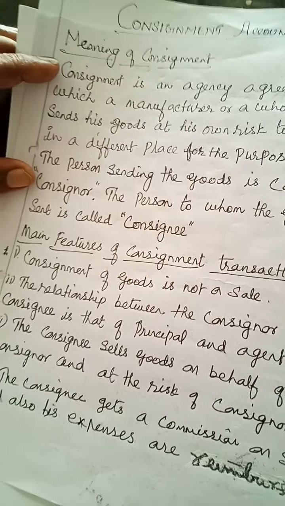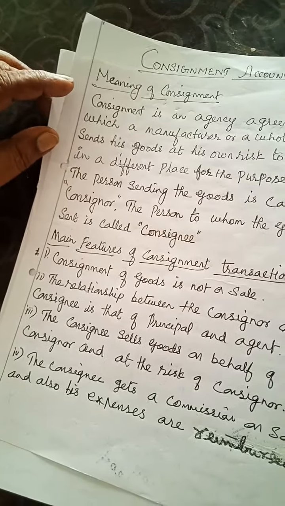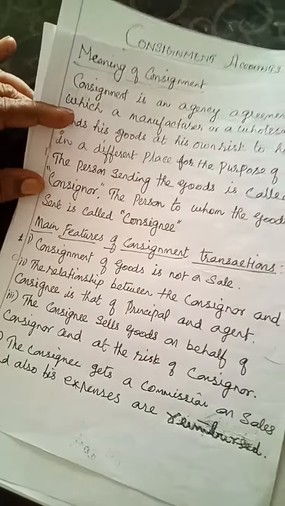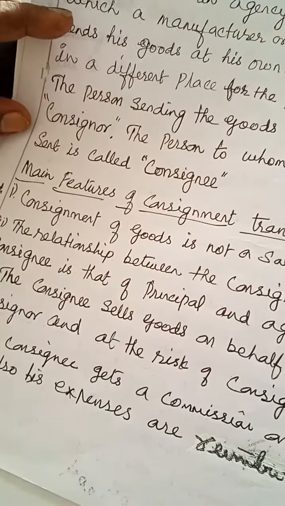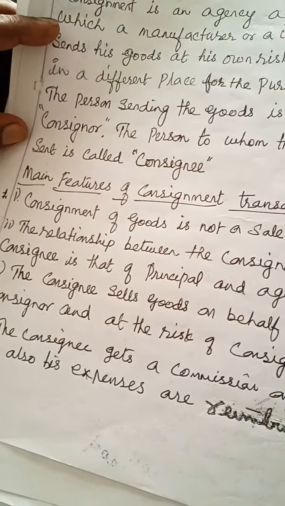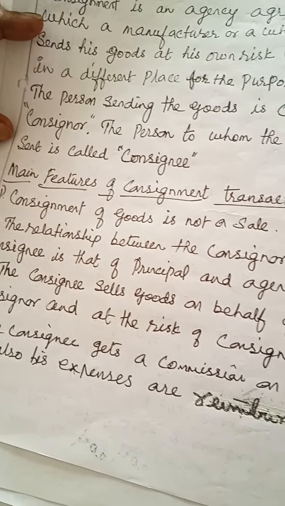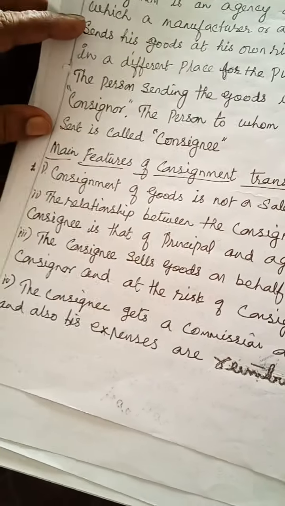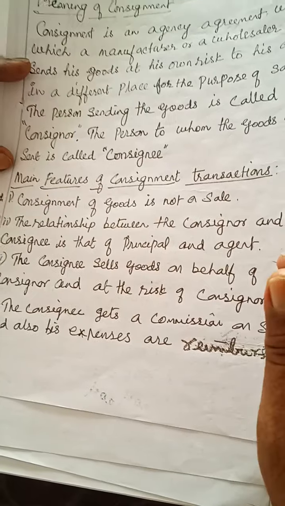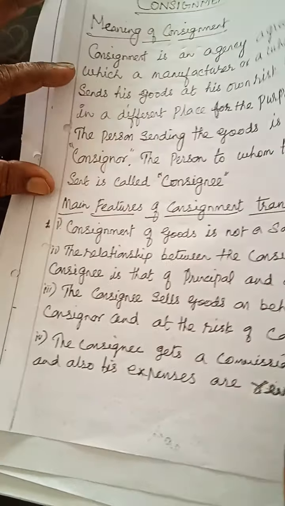Main features of consignment transactions. Consignment of goods is not a sale. It is only an agency agreement to sell. The consignee sells goods at the risk of, and on behalf of, the consignor. The consignee gets only a commission, and his expenses are also reimbursed.